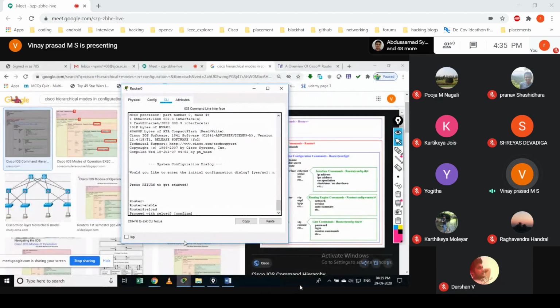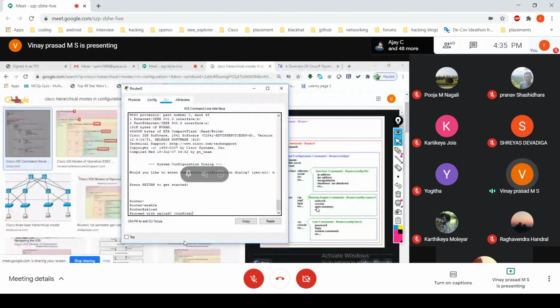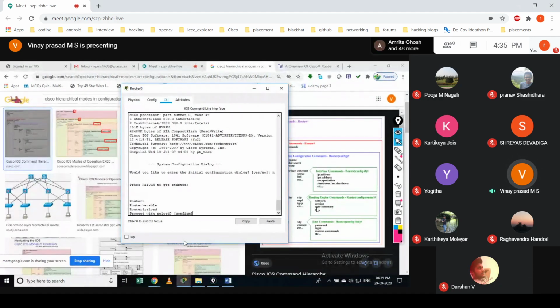Now here I'm using this device very fresh, means I've just installed it and I'm configuring this device. I have not set up anything on this device, so I could easily go from user mode to enable mode. But later, when the network administrator configures this device, if someone is accessing this device, they would not even be able to change from user mode to privilege mode, because they're going to set the password. If you know the password, then you are allowed, otherwise you are not allowed.